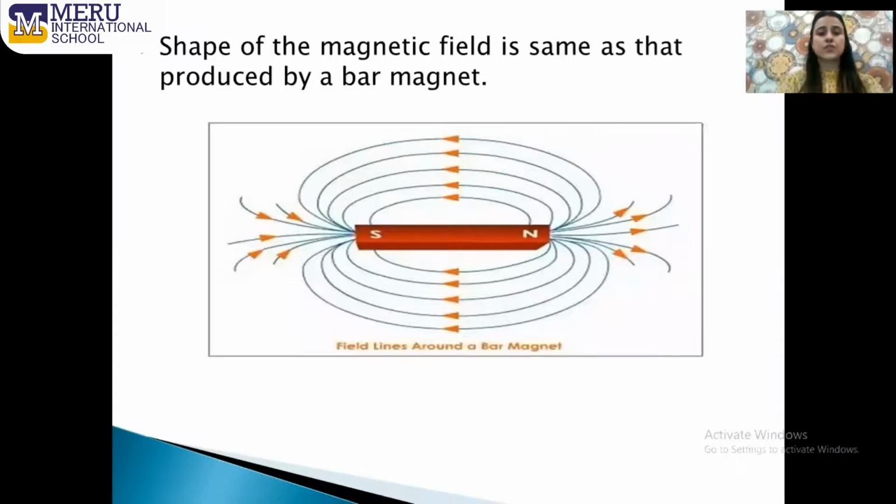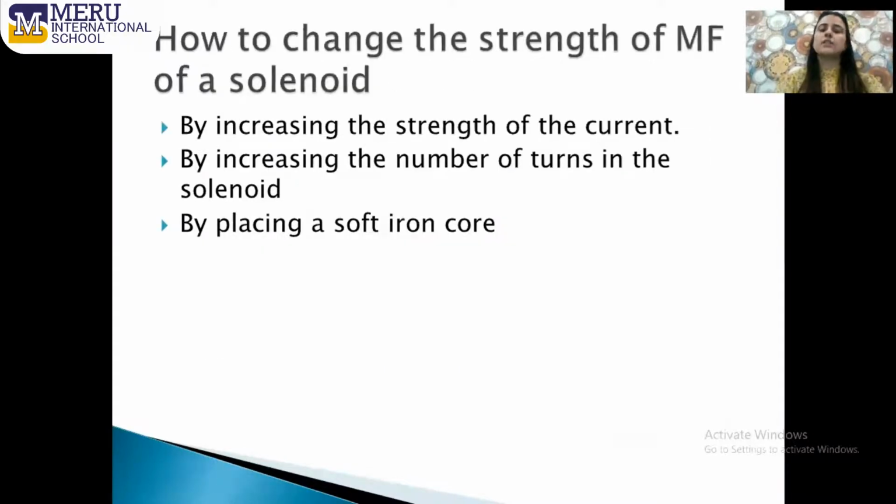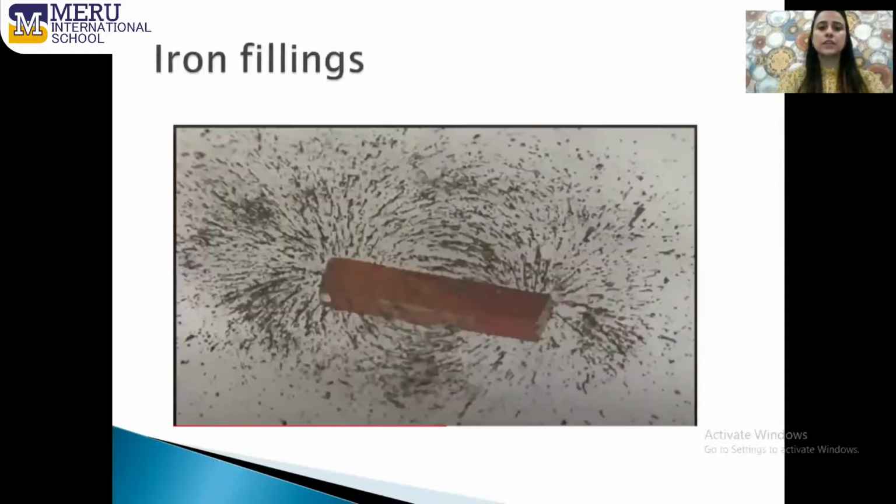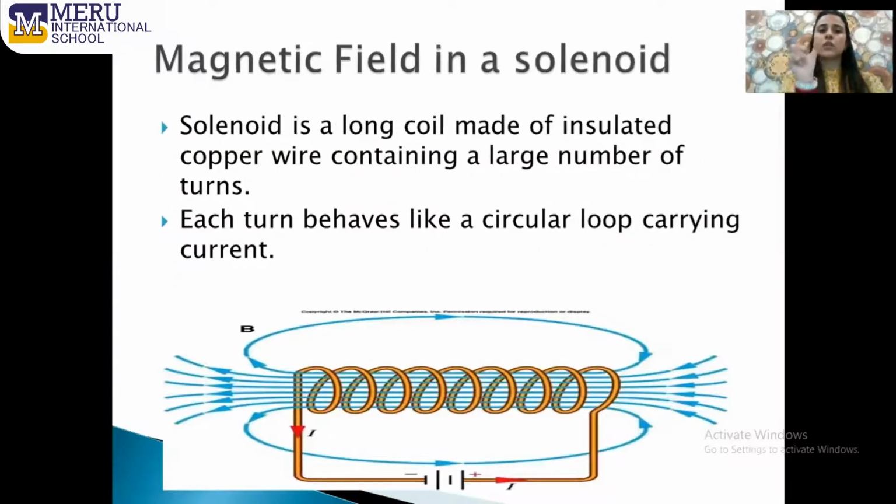So the next question is, on what factors is the strength of the magnetic field going to depend? Yes, the first point is definitely the value of the current which is passing through this coil, this solenoid. The second thing is the number of turns. The more turns, the stronger the magnetic field. And the third way we can increase the strength of the magnetic field is by placing an iron core in this solenoid.